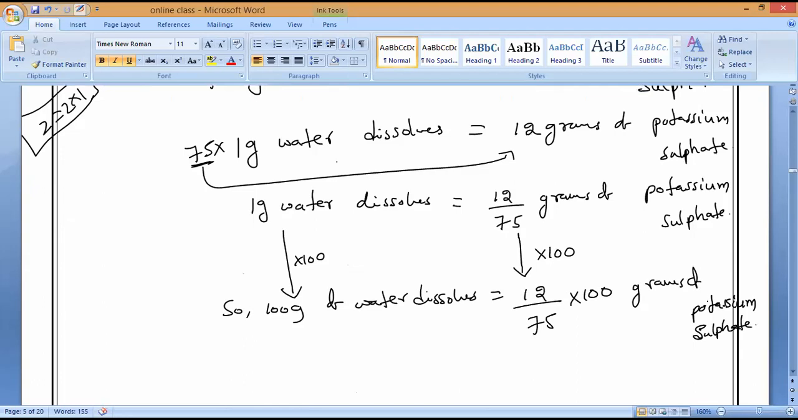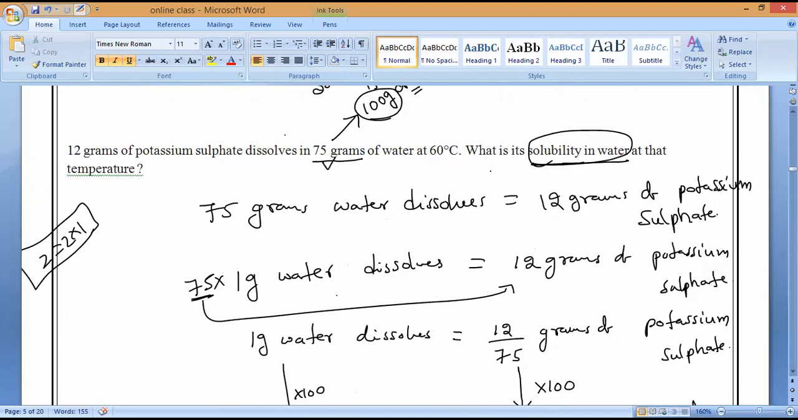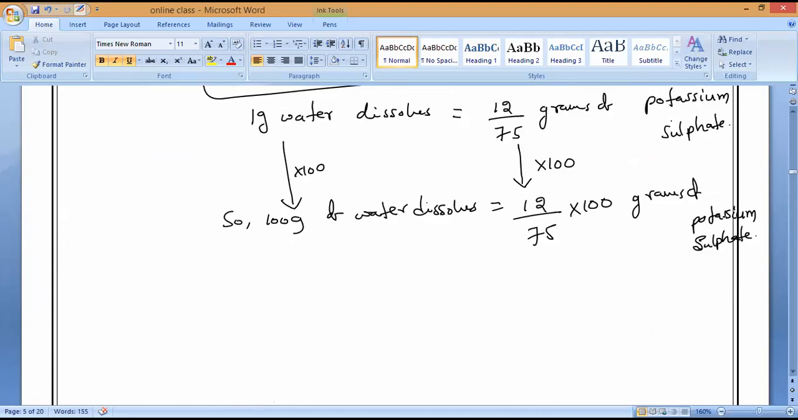Okay. The question doesn't mention it, so notice very carefully. They're asking what its solubility in water is at the temperature. Solubility means you always have to find it for how many grams of solvent? 100 grams of solvent. Please remember. That is why we are making 100 grams. So do the division fast, everybody.